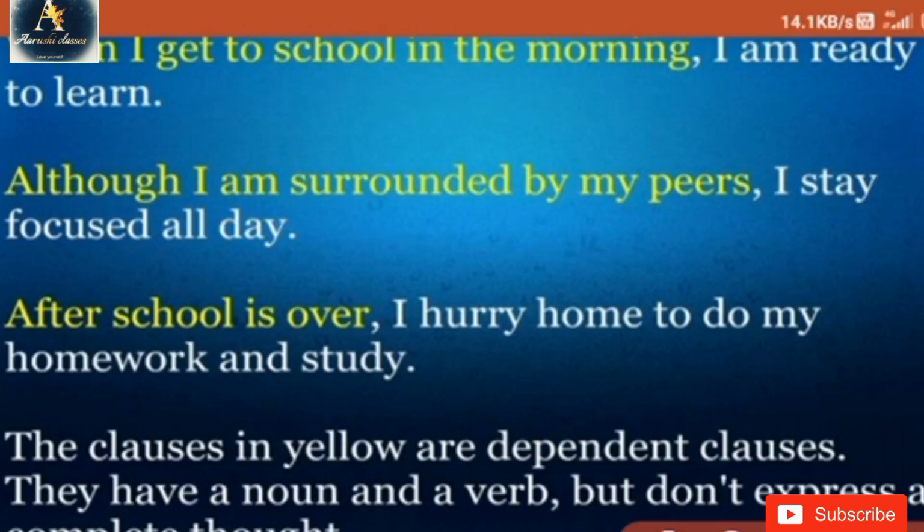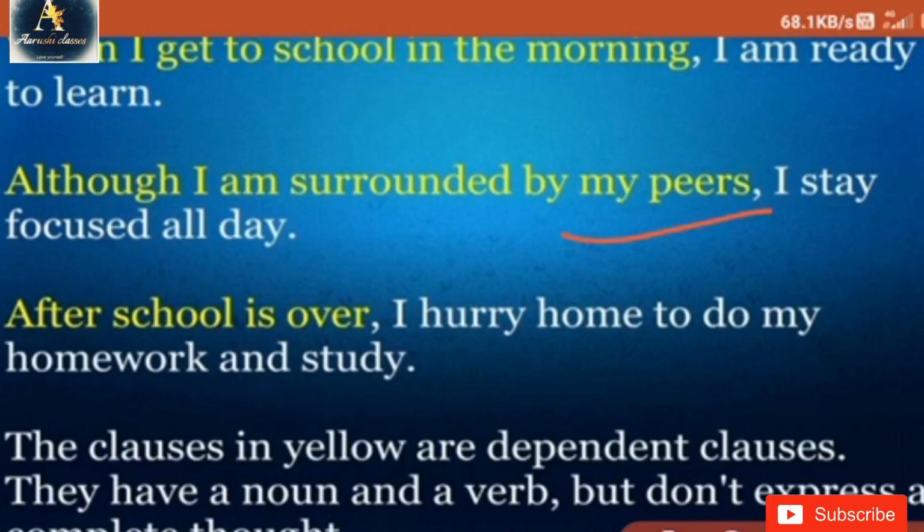Now let's move to the next sentence, which is although I am surrounded by my peers. Now this is not making sense, but when we add another line to this, it makes sense: although I am surrounded by my peers, I stay focused all day. Now, see, this is making sense. Now, this is an independent clause. How simple, right?